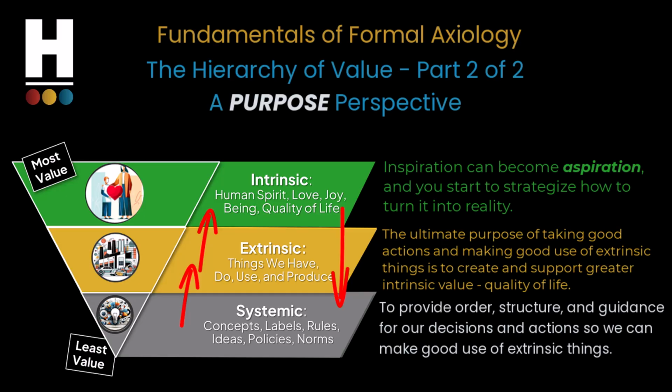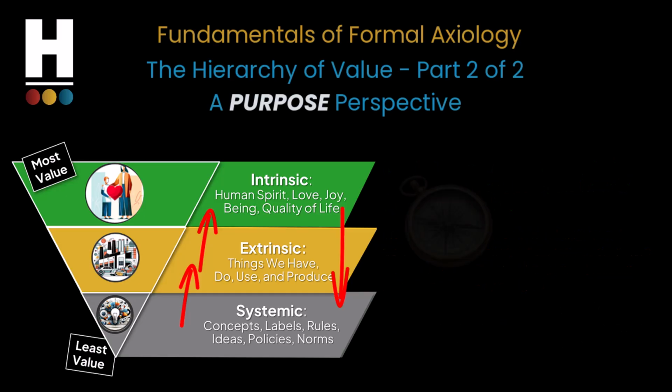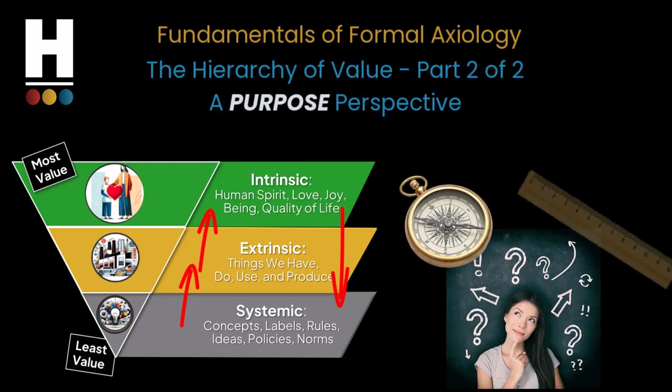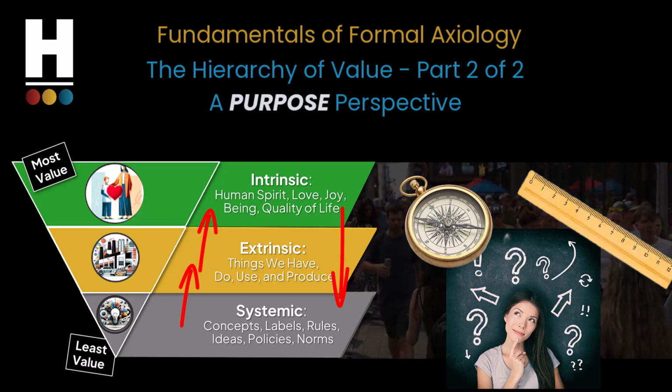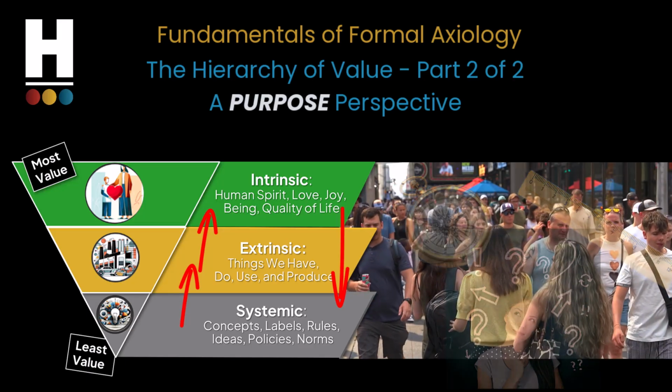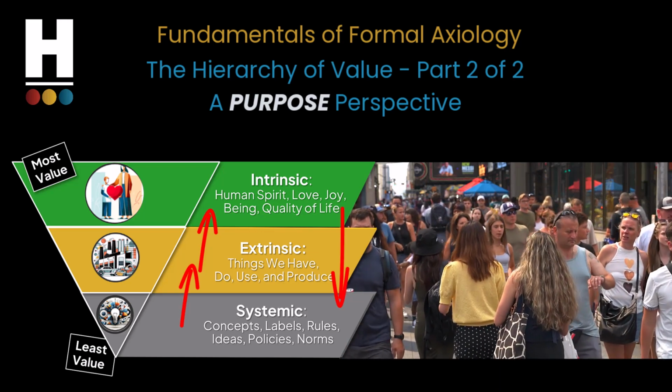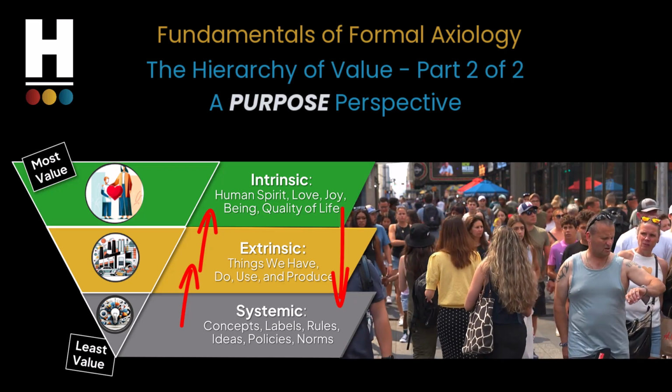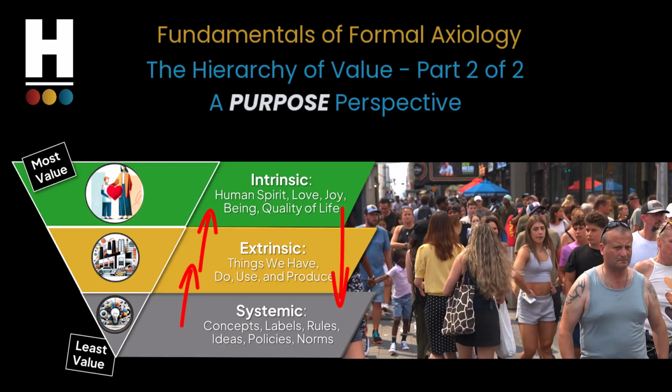Seen through the lens of purpose, the hierarchy of value becomes a compass, a decision tool, and a measuring stick. It helps us decide what's worth doing, how to do it, and why it matters, not just for productivity, but for people and for life itself. When we live and lead by axiological principles, we don't just create more value. We create the right kind of value, the kind that lasts.